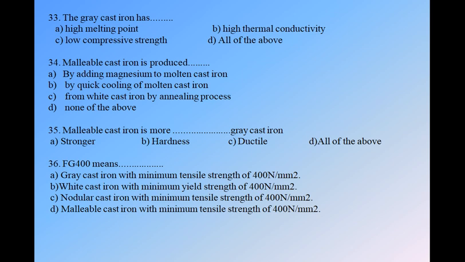As we know, option C is not correct as nodular cast iron is designated as SG, and D is not correct because malleable cast iron has three types, that is WM, PM, BM. So we are left with only options A and B. In that also, we know FG is given to grey cast iron and not to white cast iron. The 400 number is nothing but the minimum tensile strength, and in option B they have given the minimum yield strength. So option A is correct: grey cast iron with a minimum tensile strength of 400 Newton per mm square.